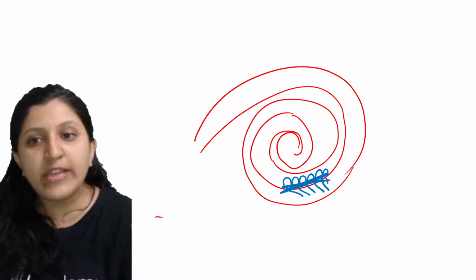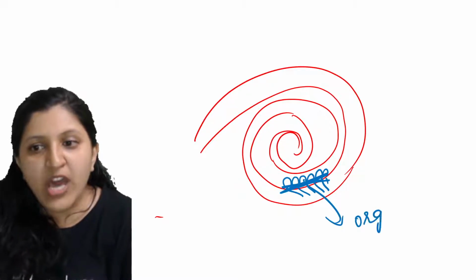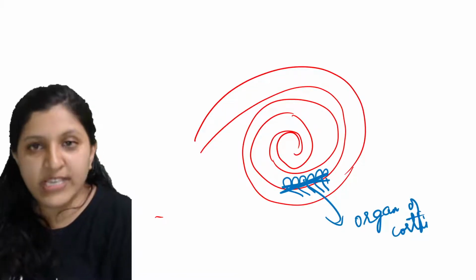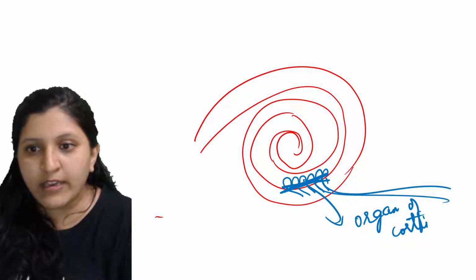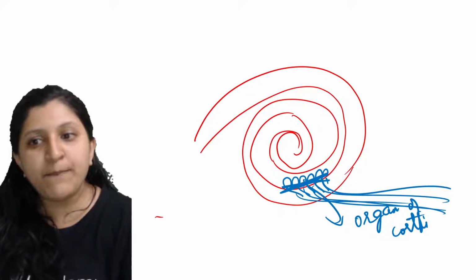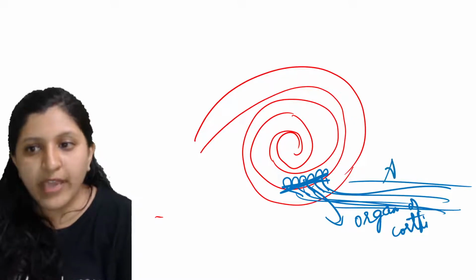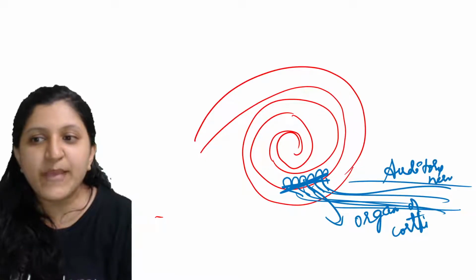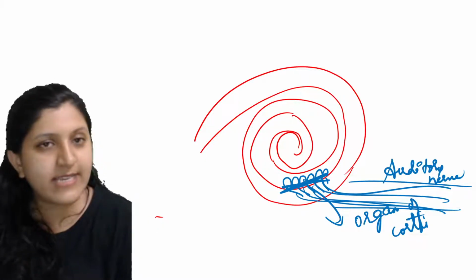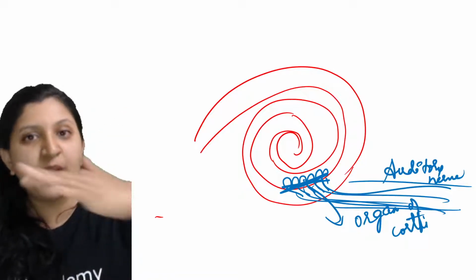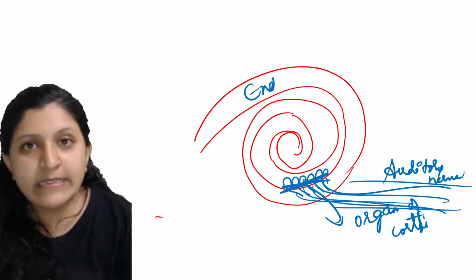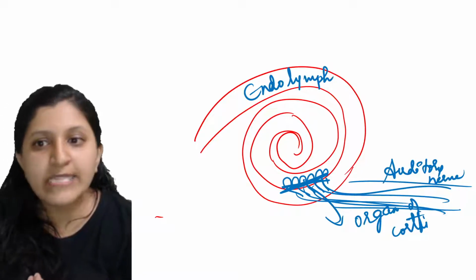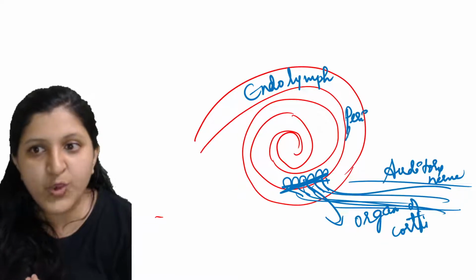These are actually the organ of Corti, which is connecting to the auditory nerve. That means the impulse is taken to the brain via the auditory nerve, and that is how we are able to hear things. That is mainly because the cochlea has sensory cells which can sense the fluid movement, because you know that in the cochlea you can find endolymph as well as perilymph.